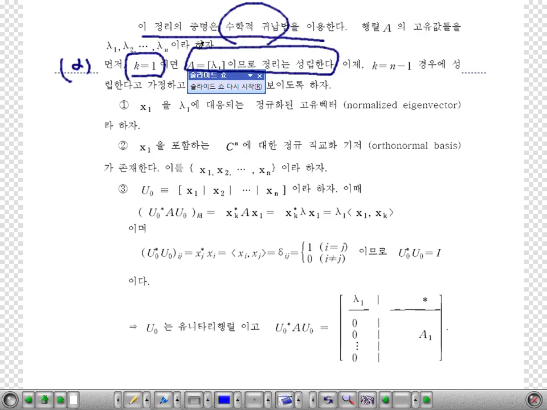It's a trivial case. So we assume the theorem holds for the case when k is equal to n minus 1, and now we show it for the case k is equal to n. This is mathematical induction.